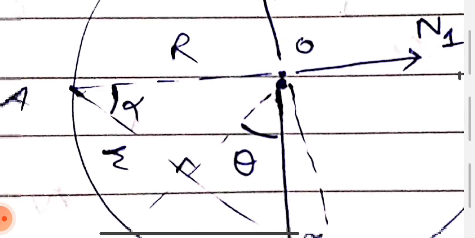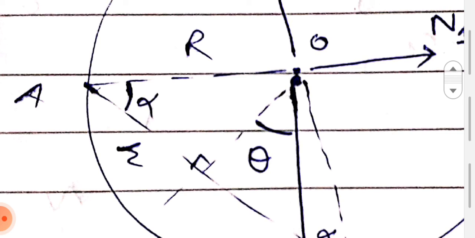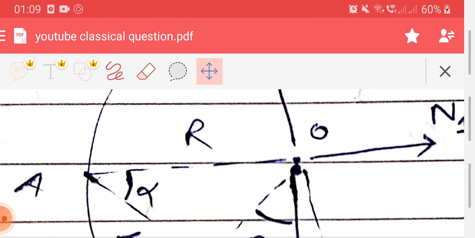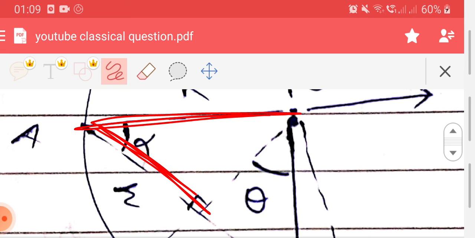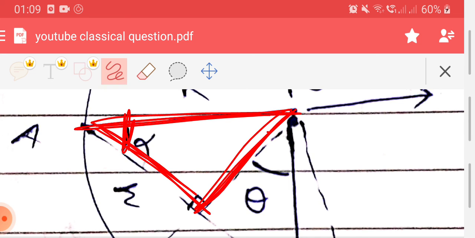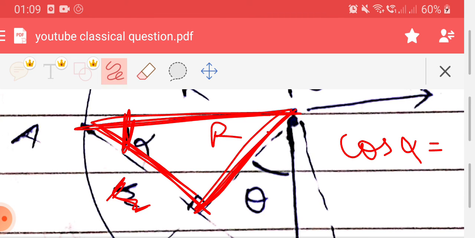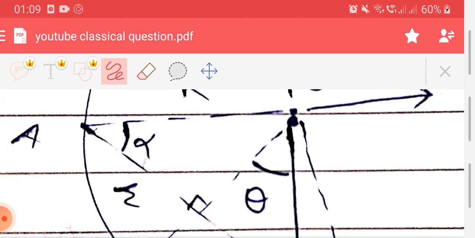In the statement it is clearly given that the radius of the football is capital R and half of the chord AB is small r. In this triangle, if this is alpha, this is radius capital R and this is small r, cos alpha comes out to be small r by capital R, which I put in the last step.